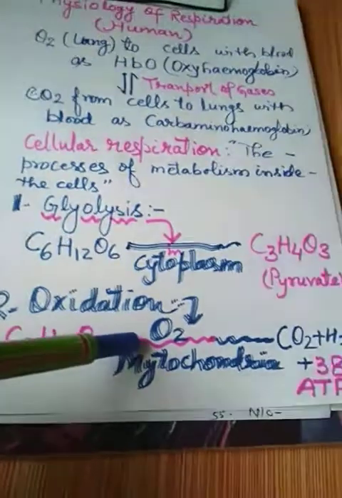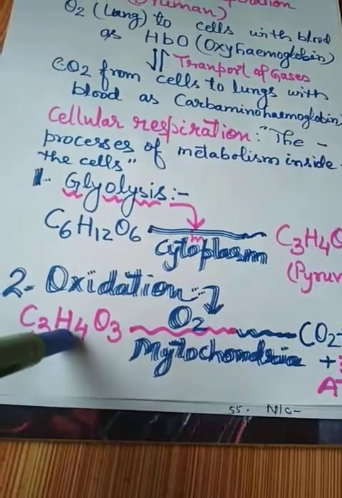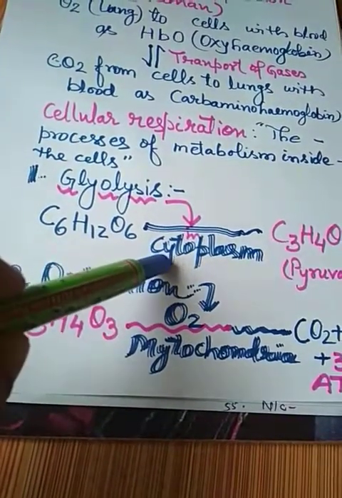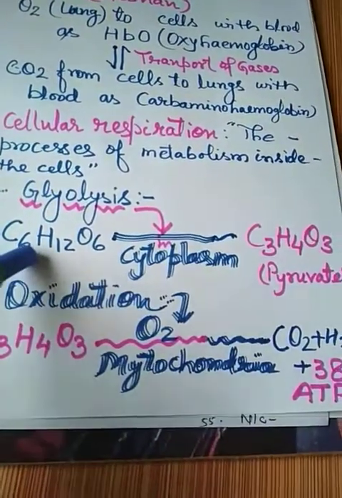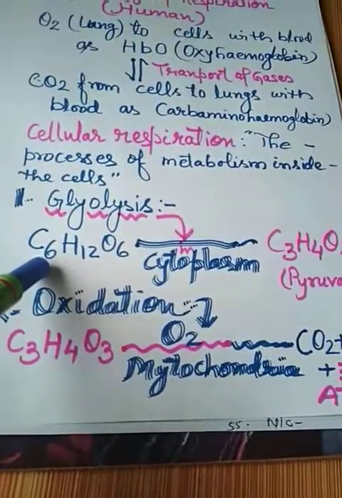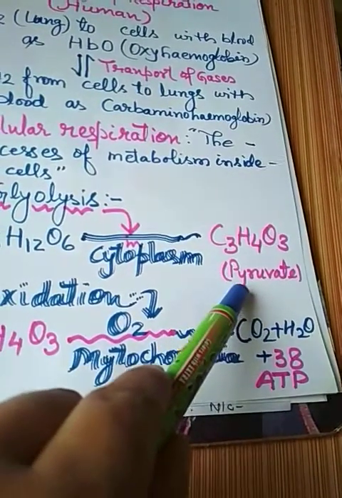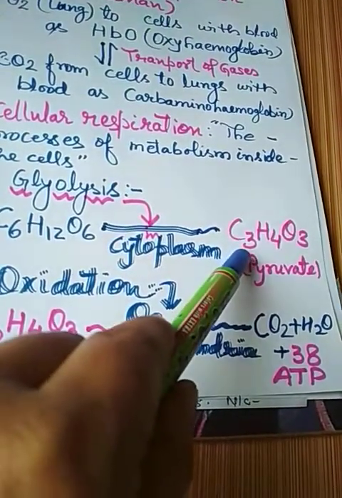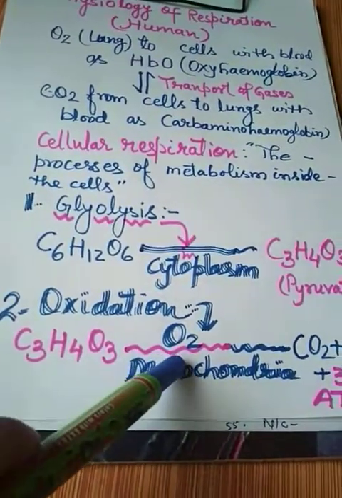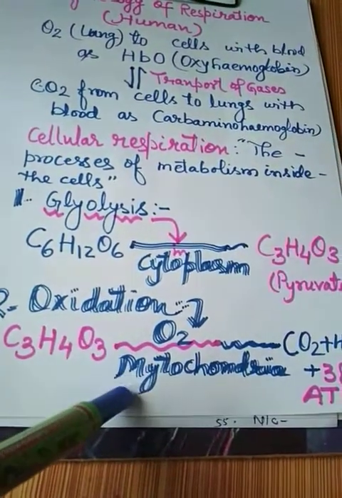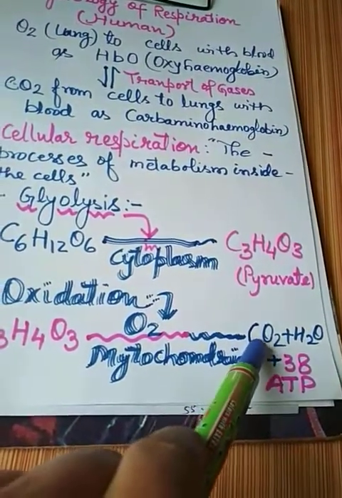When you go to higher classes, you will study the Krebs cycle in detail, which is part of cellular respiration. So in this slide, you have to remember this chemical breakdown: the breakdown of glucose in cytoplasm results in the formation of the pyruvate molecule, that is C3H4O3, and further this C3H4O3 gets oxidized in mitochondria, which results in the formation of CO2 and H2O.